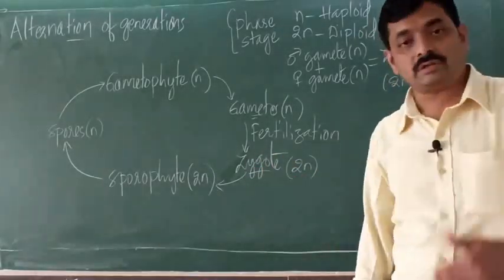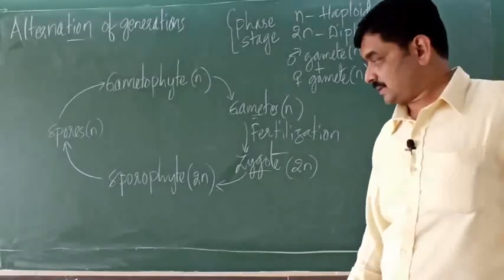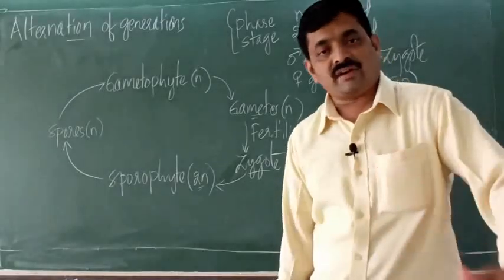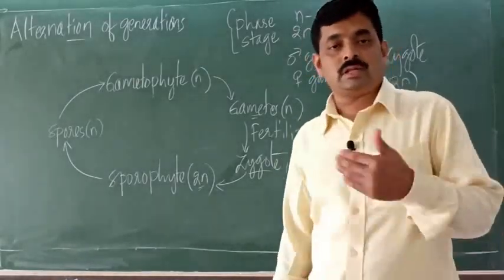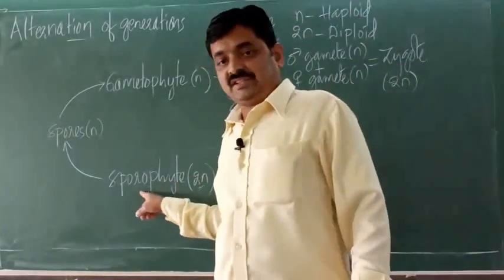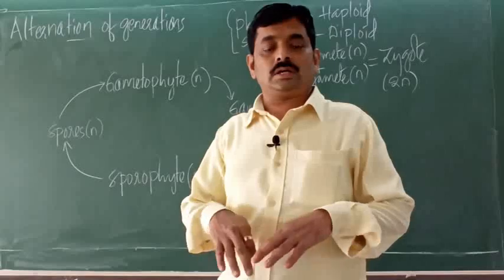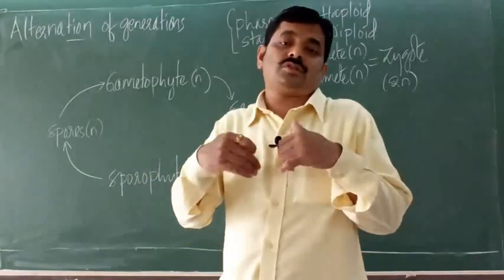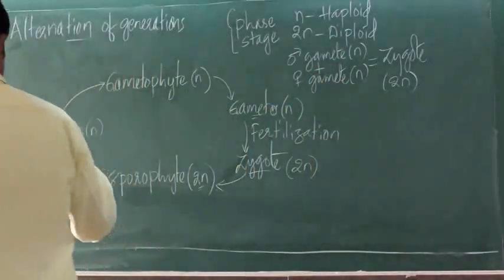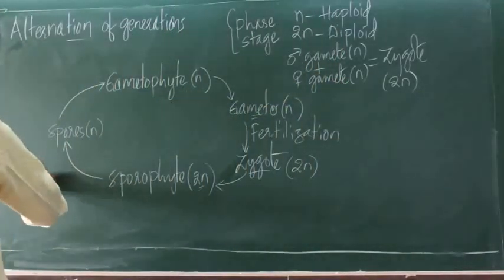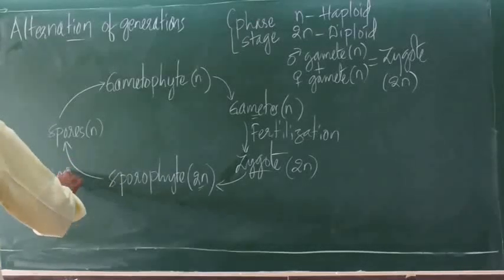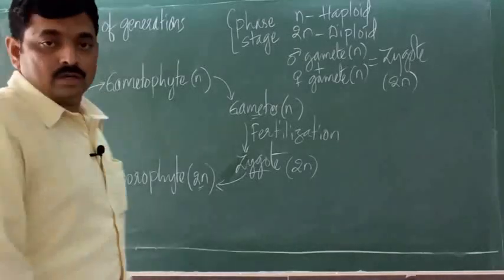Now this zygote develops and it produces a sporophyte, which is diploid. So sporophyte is diploid because it develops from the diploid zygote. Now this sporophyte grows, it produces spores by a reduction division that is called meiosis.